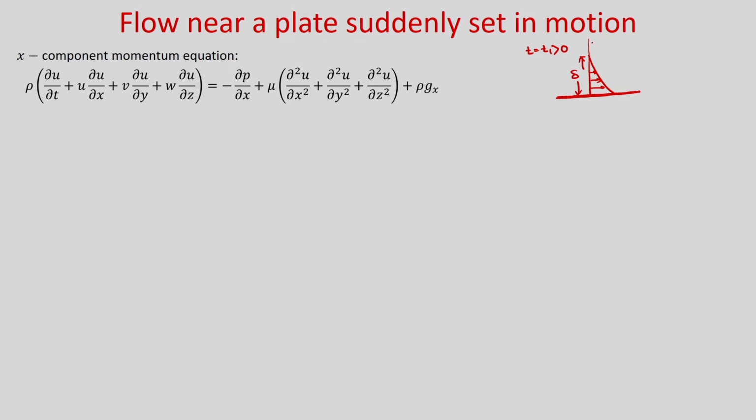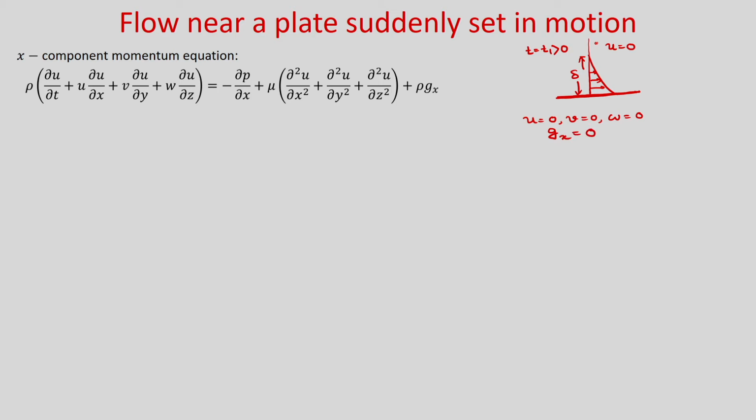So, outside this, if you take one point and apply the x component momentum equation, obviously at this point the fluid is still stationary. So, u will be 0. You can see there u is equal to 0, v is equal to 0, w is equal to 0, and already we have considered that in that direction gravitational acceleration is 0.